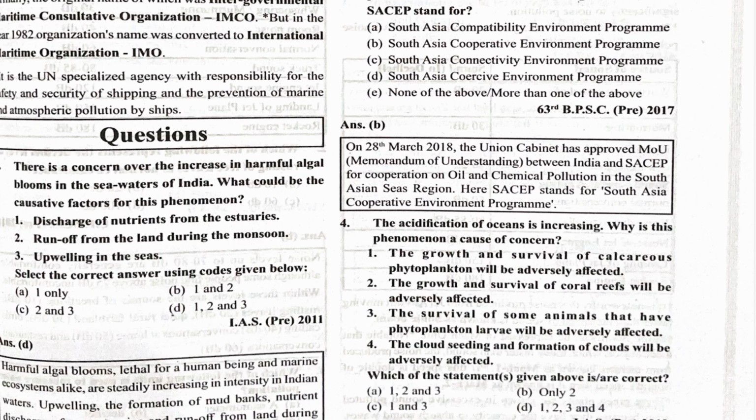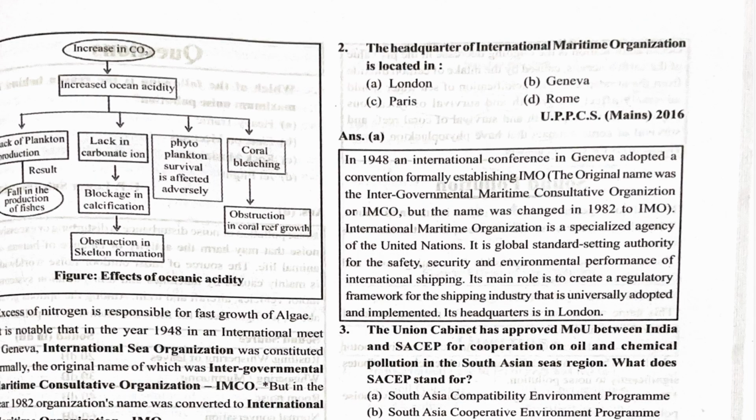There is a concern over the increase in the harmful algal bloom in the seawater of India. What could be the causative factor for this phenomenon? That is, discharging of nutrients from the sewage, yes, runoff from the land during the monsoon, yes, and upwelling in the seas, yes. So all of one, two, three are correct. All this happens, then algal bloom happens because a lot of nutrition gets exported for the phytoplanktons. So algal bloom happens.